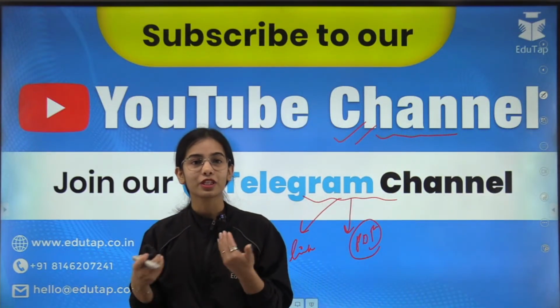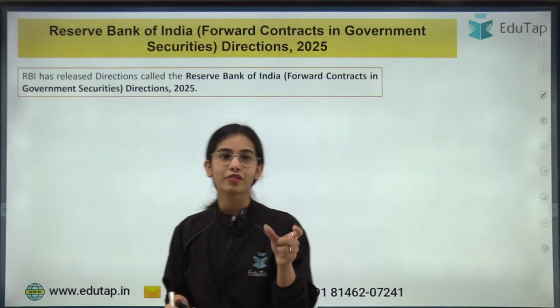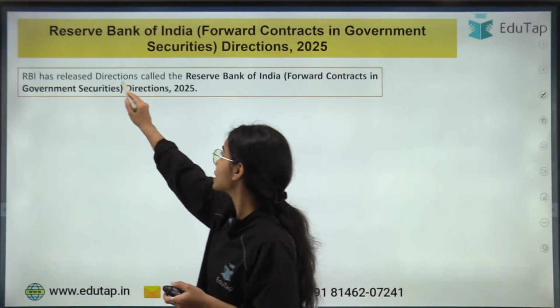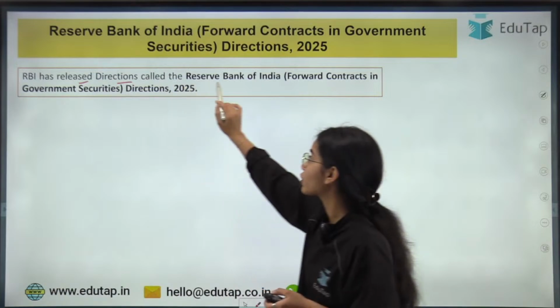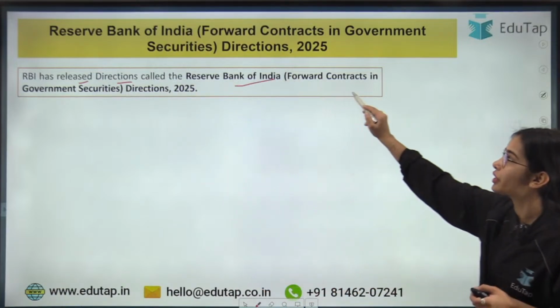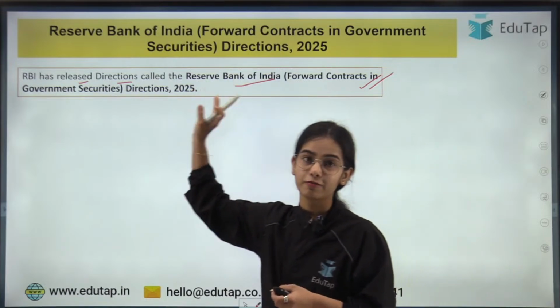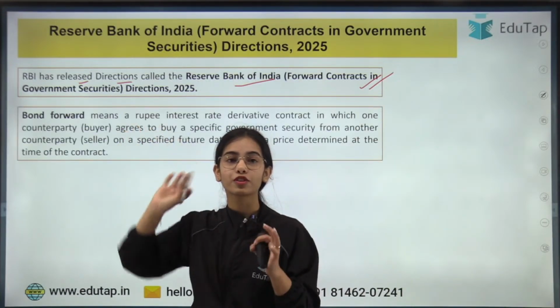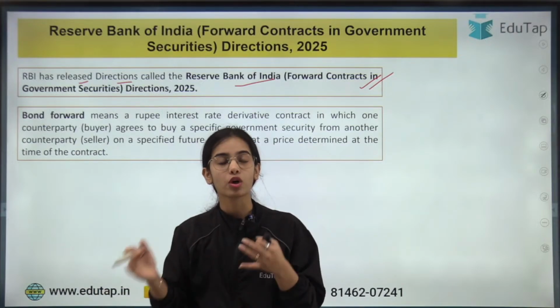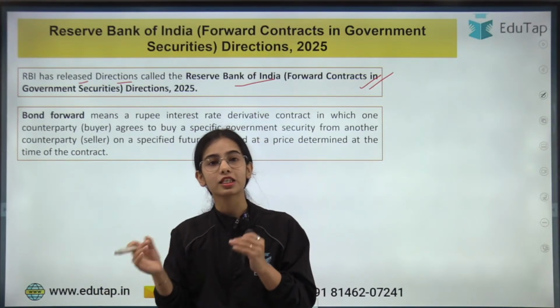So let's get started with the topic at hand today, and today we are going to discuss the directions that have been released by the Reserve Bank of India, that is called the Reserve Bank of India Forward Contracts in Government Securities Directions 2025. Okay, so starting with this, first of all, what are bond forwards or what are the forward contracts in government securities?